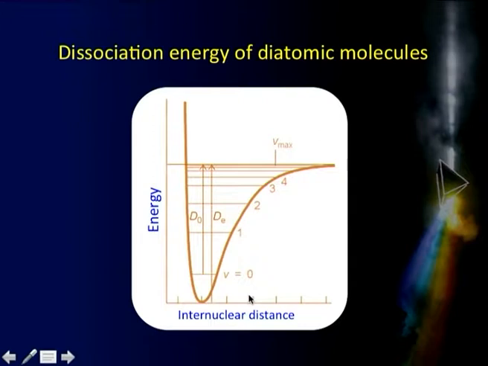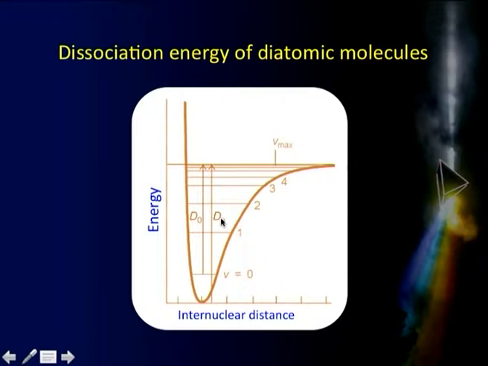Now we know that most of the molecules will be in the V is equal to 0 state. This is the zero point energy there, and if I give energy, the molecule gets excited to V is equal to 1, 2 and so on and so forth. So this is the limiting value here, which they call V max. That means if I give energy greater than what can take the molecule from V is equal to 0 to V max, beyond this the molecule will break down there. So this limiting value, from the V max level to the V is equal to 0 level, is called the dissociation energy of the molecule there.